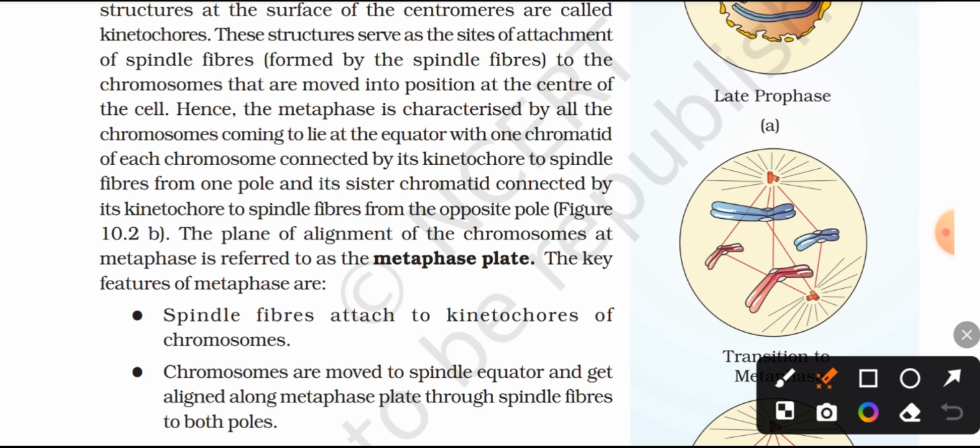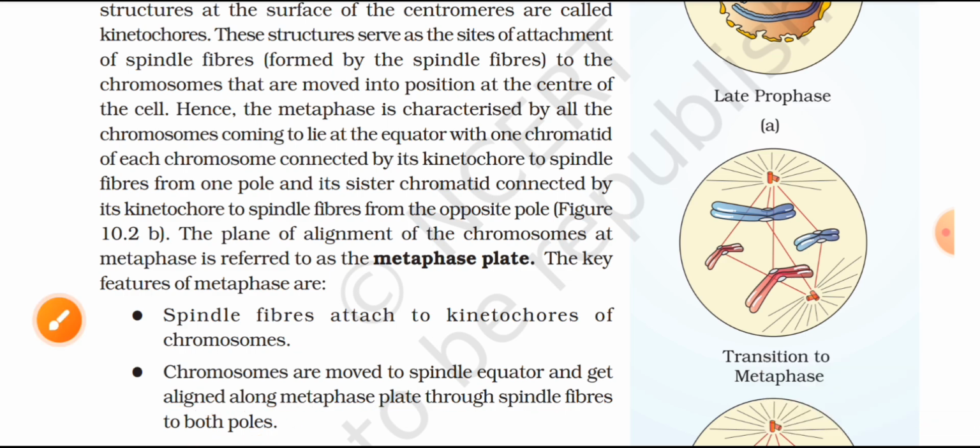These structures serve as the sites of attachment of spindle fibers to the chromosomes that are moved into position at the center of the cell. Hence, metaphase is characterized by all the chromosomes coming to lie at the equator with one chromatid of each chromosome connected by its kinetochore to a spindle fiber from one pole and its sister chromatid connected by its kinetochore to a spindle fiber from the opposite pole. Figure 10.2b. The plane of alignment of the chromosomes at metaphase is referred to as the metaphase plate. The key features of metaphase are spindle fibers attached to kinetochores of chromosomes. Chromosomes are moved to the spindle equator and get aligned along the metaphase plate through spindle fibers to both poles.